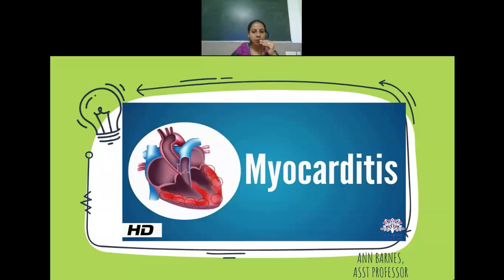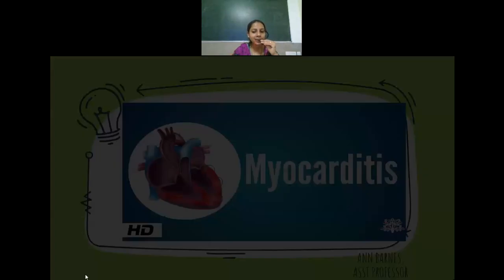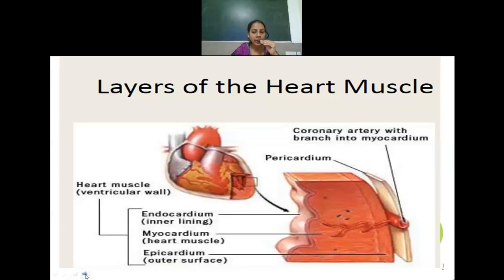Now, as the term indicates, itis refers to inflammation, and myocard refers to the inflammation of the myocardium. Already we know about the anatomy of the heart. So myocardium is the middle layer of the heart. So in myocarditis there is an inflammation of the myocardium, that is the middle layer of the heart. Along with the inflammation there can also be infection, but most commonly myocarditis can be infectious or it can be non-infectious.